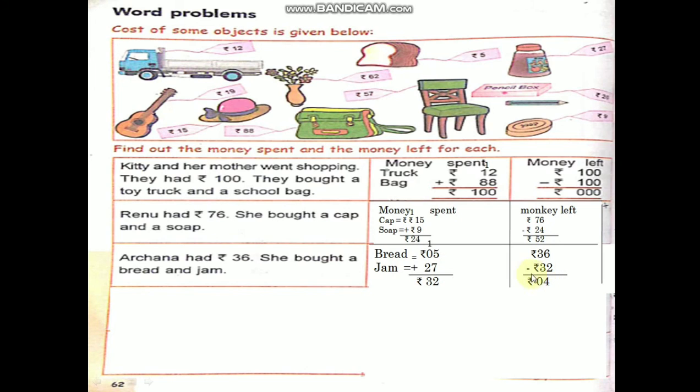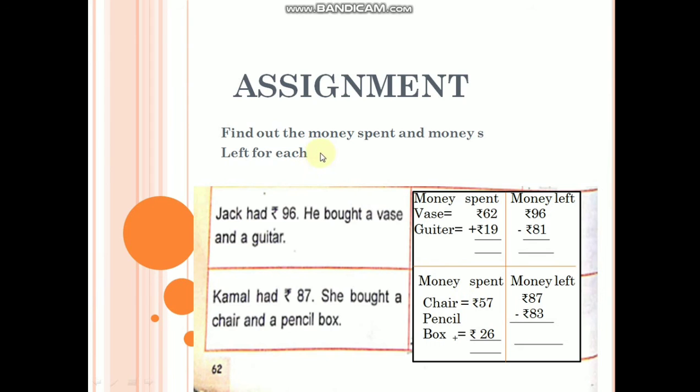Understood children? Practice these 3 word problems at home, children. Here I am giving homework also, assignment. Find out the money spent and money left for each. Jack had rupees 96. He bought vase and guitar. Vase cost given, guitar cost also given. You have to add this one and you have to write here how much he spent. 96 minus 81. You have to do subtraction, then money left you will get. Here addition, here subtraction.